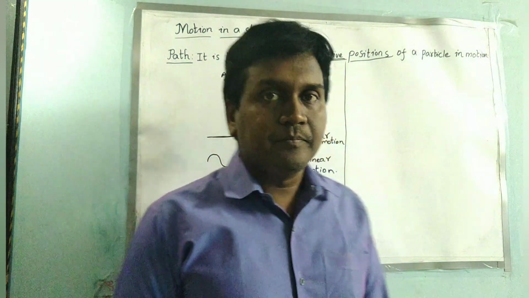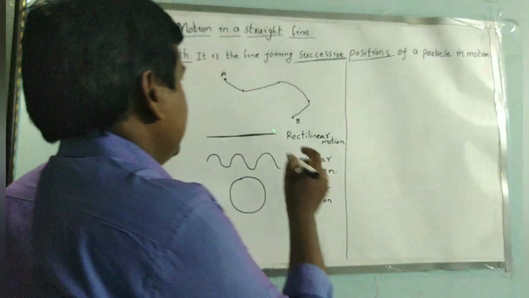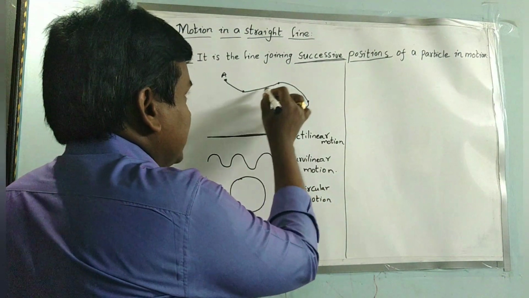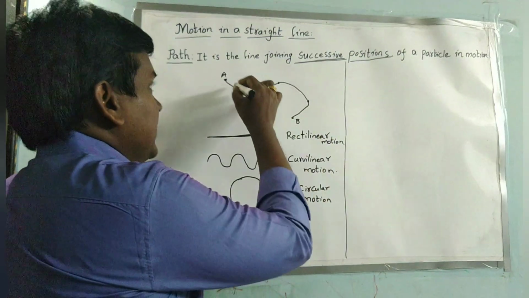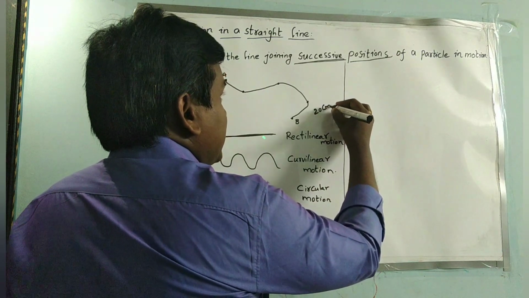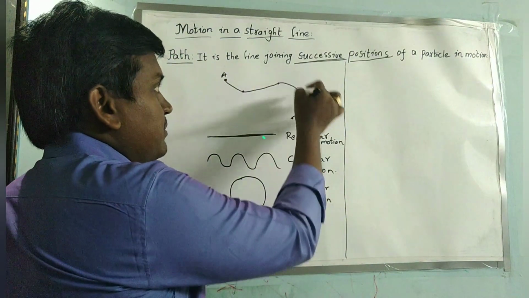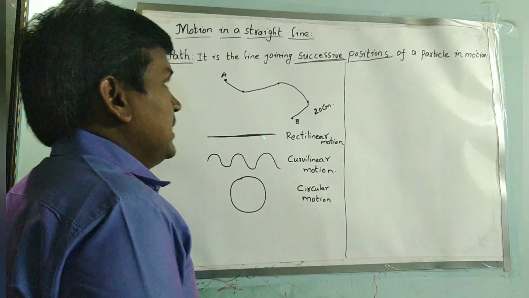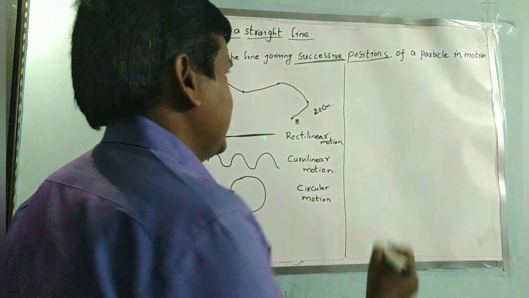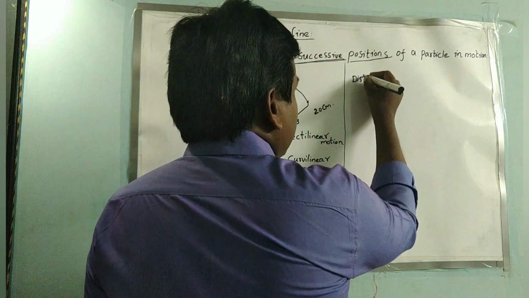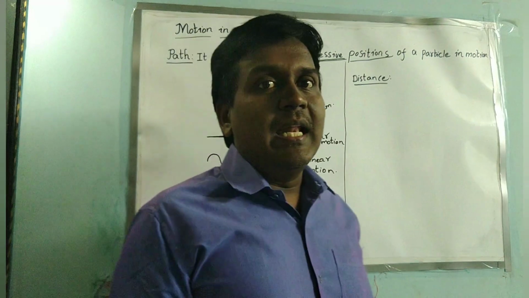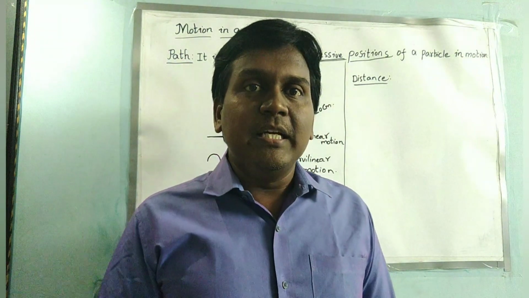Now consider what is meant by distance. The path has some length. You consider the length of the path as some 20 centimeter. The particle moved 20 centimeter like this from A to B. So the path length we are measuring is called distance. Or simply, distance can be termed as the length of the path. Distance is nothing but the length of the path.